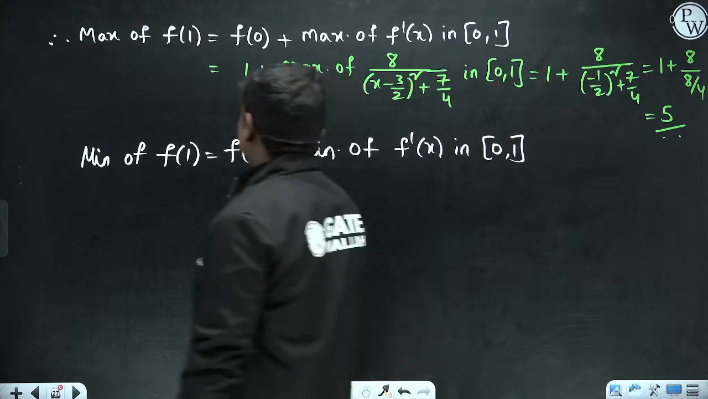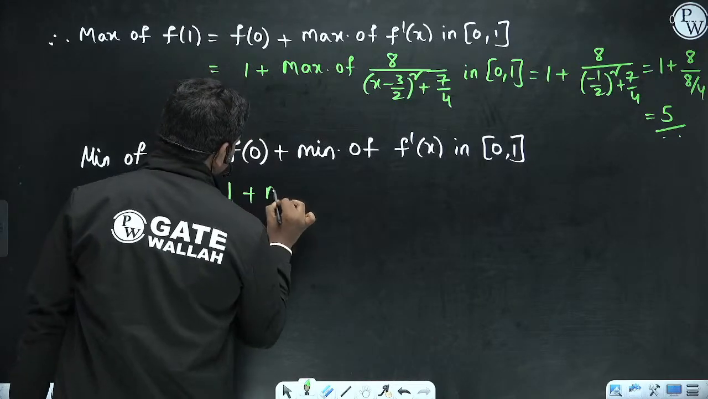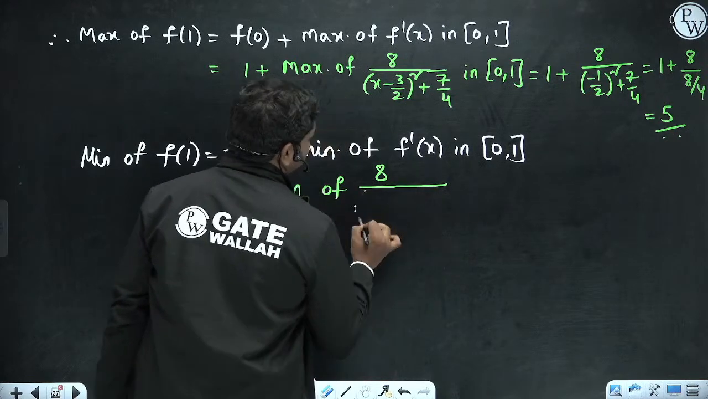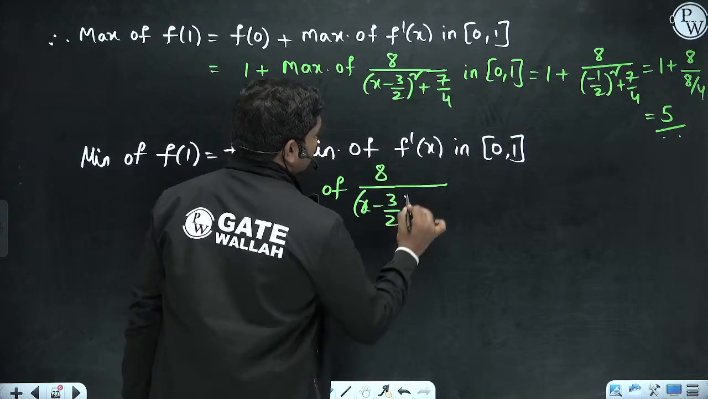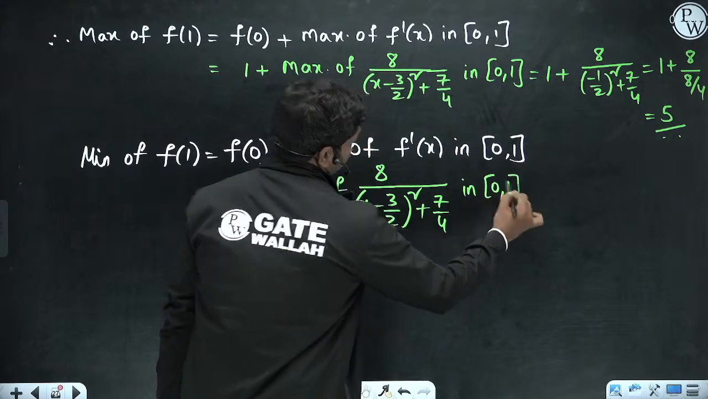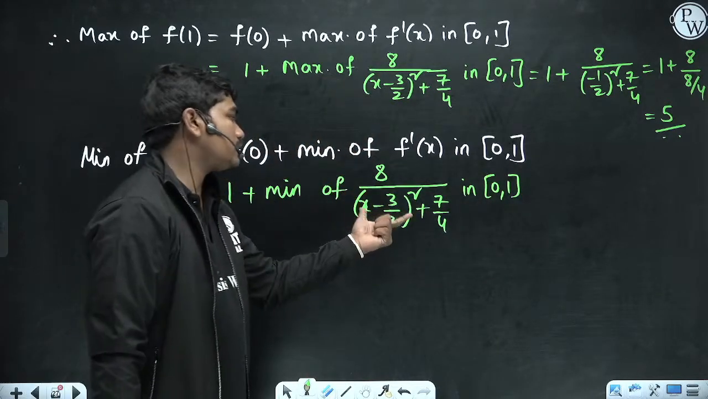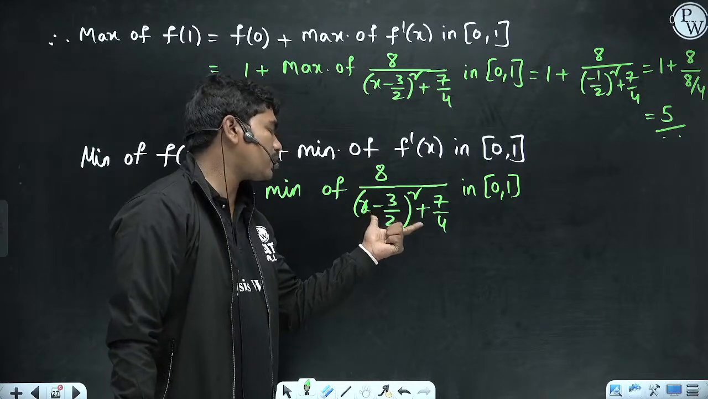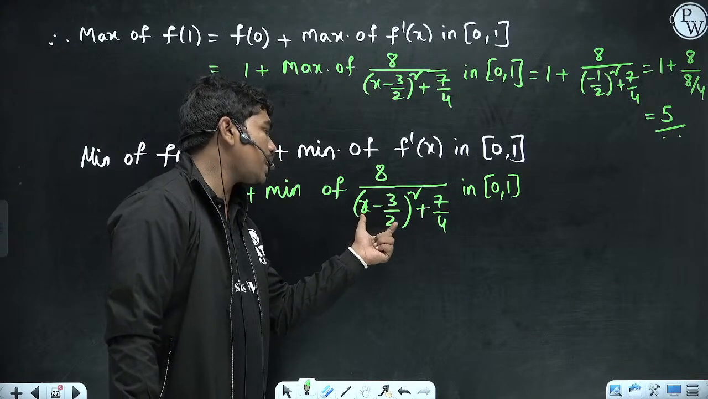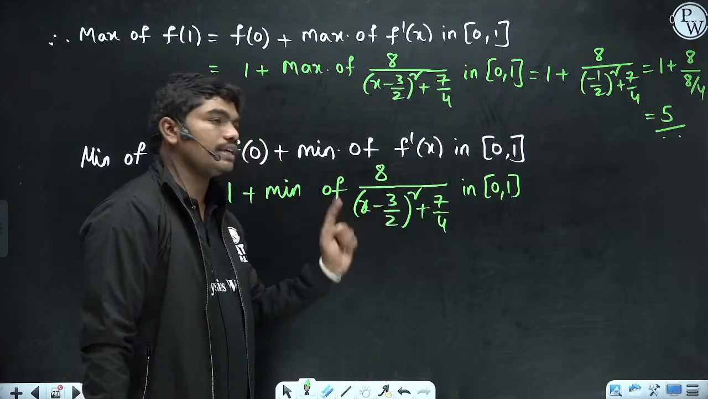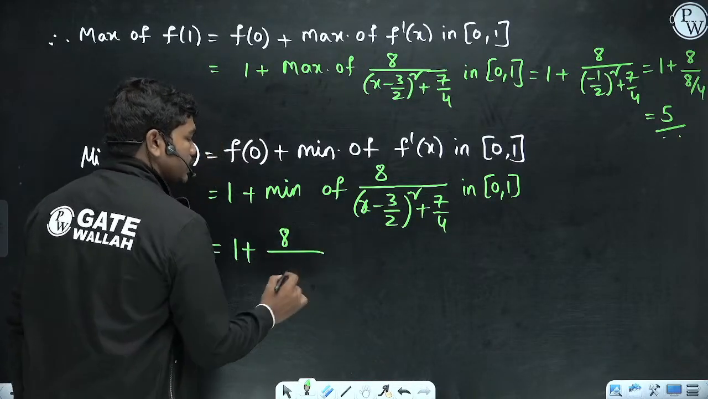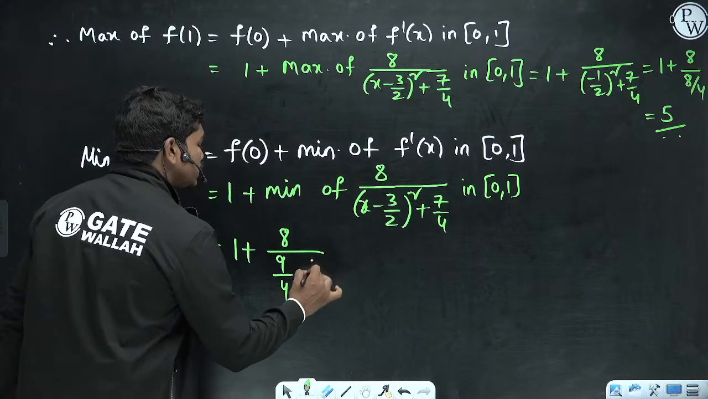Now coming to minimum value, 1 plus minimum of 8 by x minus 3 by 2 whole square plus 7 by 4 in 0 comma 1 actually here. Okay, now if this function has to be minimum, then this function has to be maximum. For this term to be maximum, this term has to be maximum. That means x can be kept 0 here in this case. So this is 1 plus 8 by, if you put x is equal to 0, this is 9 by 4 plus 7 by 4 actually here.